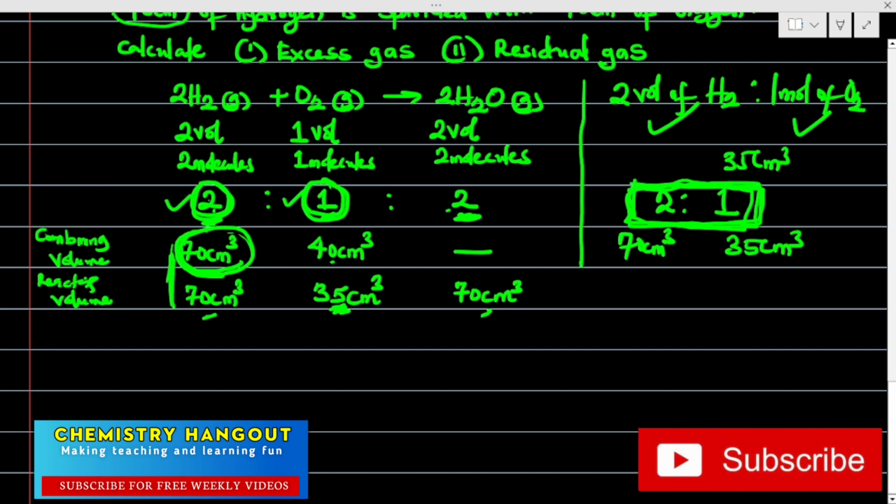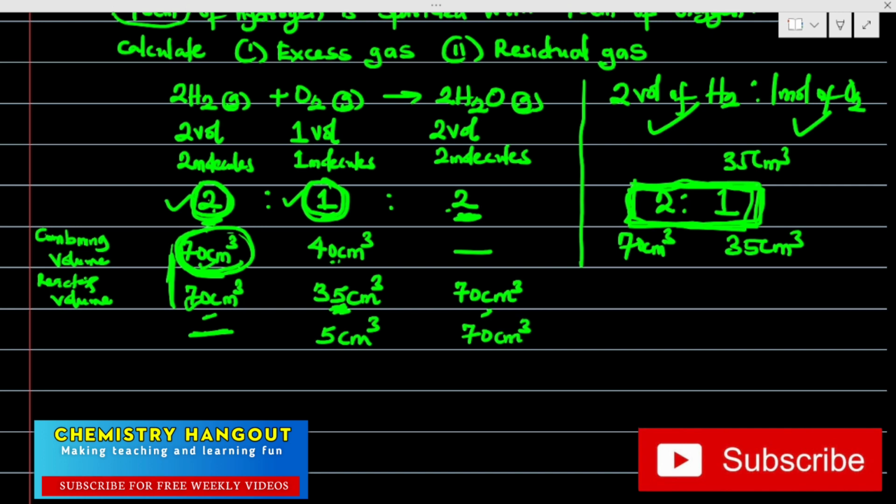We don't have any volume remaining here because the 70 is used up. But for this one, what is remaining? We have 40 as given in the question, but we use 35. So here will be remaining 5 centimeter cube, right? And here will be remaining 70 centimeter cube. Do you see that now?